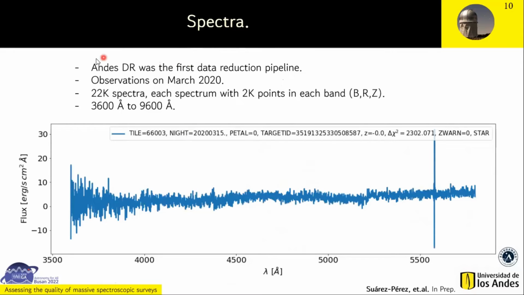In our case, we have data that are spectra. The first results from the DESI collaboration were the Andes reduction pipeline. This is an example of one spectrum from an observation in March 2020. This reduction pipeline contains 22,000 spectra, each with a length of 2,000 points, 6,000 points if we consider the three spectral bands concatenated.